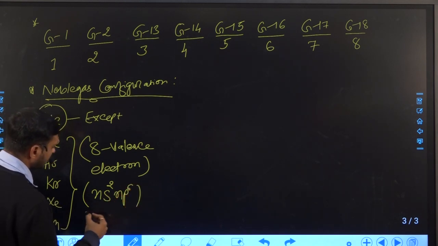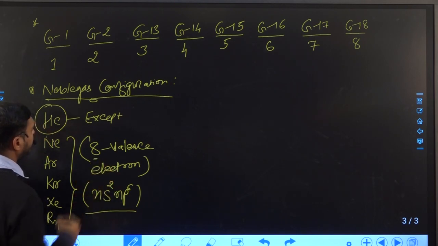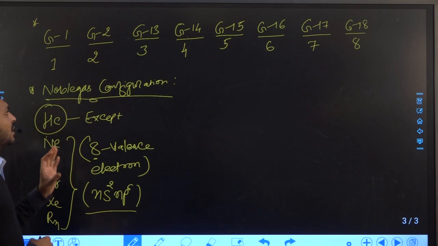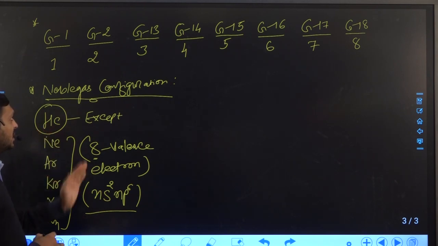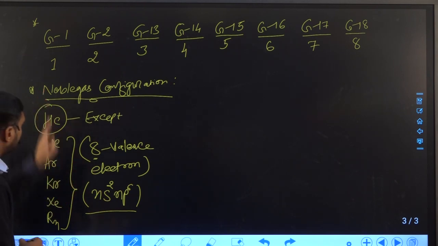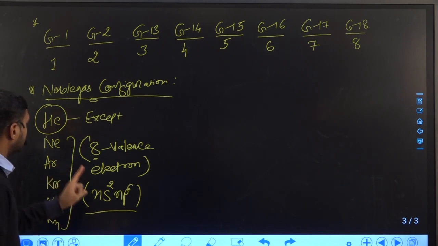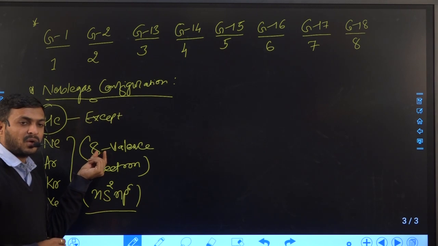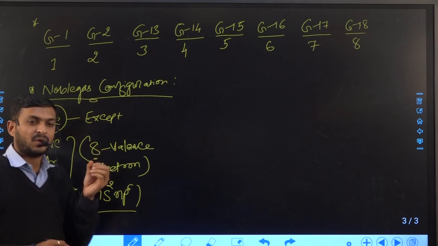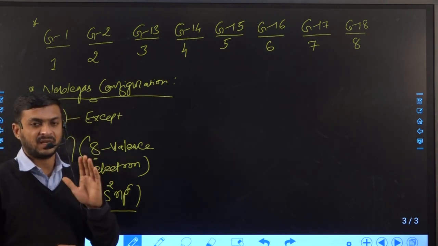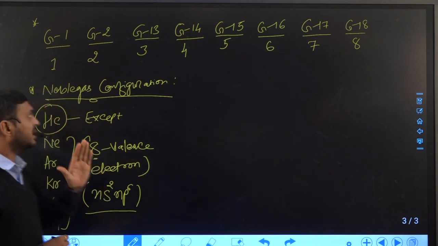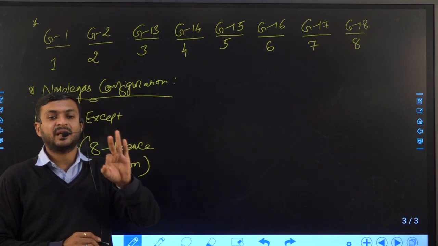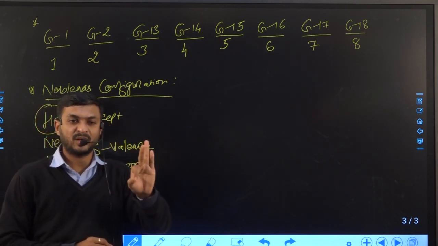NP6, that means the valence electron is 8. While in the case of other elements, that means other than noble gas elements, the octet is incomplete. That means 8 electrons are not present in their valence shell. That means 1 to 7 electrons are present in their valence shell, except group number 18.